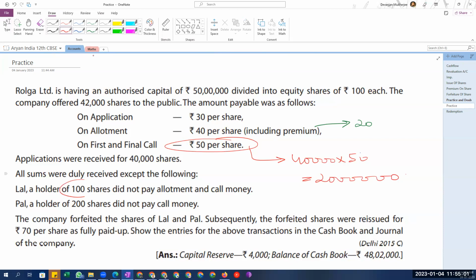But then this guy and this guy have not paid the call money. So in the next entry, bank to share allotment, we will have a call in arrear. So it will become bank, call in arrear to share first call. How much will we not get? 300 into 50, so 15,000 we will not get.